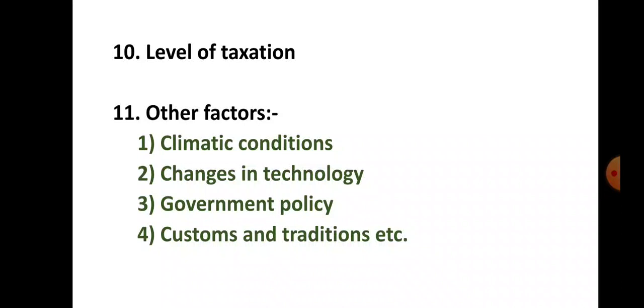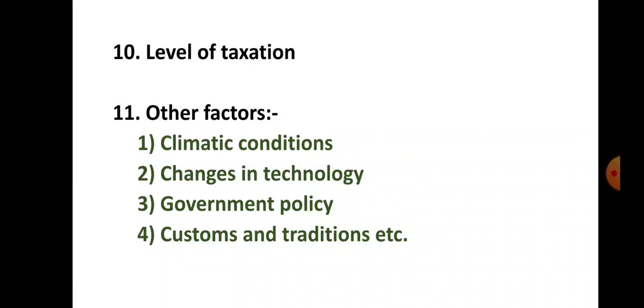Technological advancements result in the introduction of new goods, which tends to lower the demand for existing goods. For example, the introduction of smartphones has reduced the demand for ordinary mobiles. Okay, that is the best example. So changes in technology also affect demand.